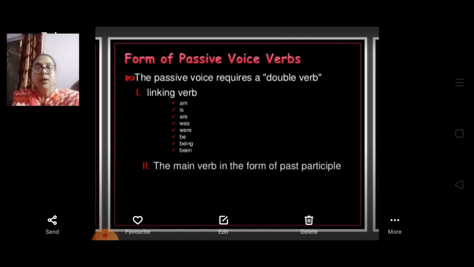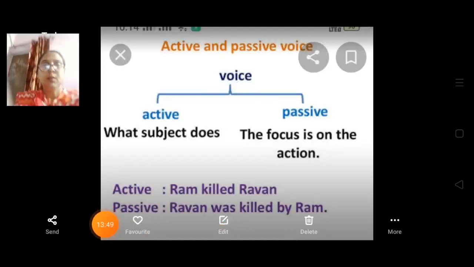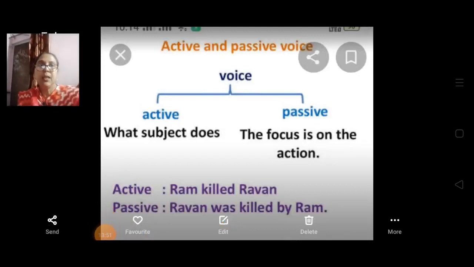Let's see once again active and passive voice. There are two voices over there, active and passive. What the subject does, the focus is on the action in passive voice. So active voice, Ram killed Ravan.